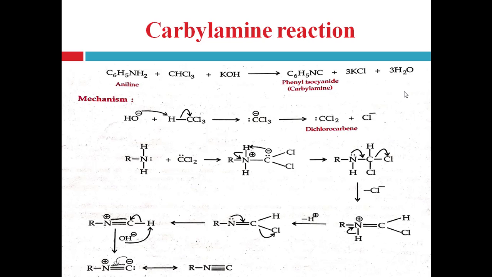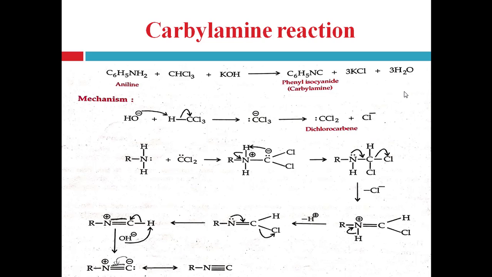So when chloroform and alcoholic KOH are added to the amine compound and somewhat heated, it will produce the offensive smell of isonitrile. Then it confirms the primary aromatic amine.